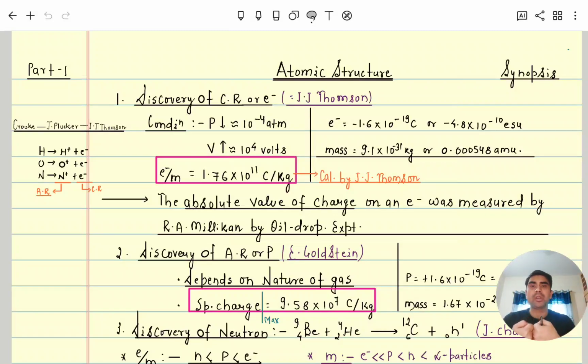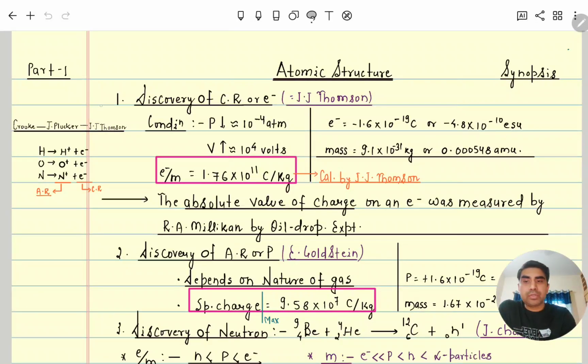Similarly here, by increasing voltage the particles have sufficient energy, and by decreasing pressure the number of gas molecules decreases. So the probability of effective head-on collision increases, and due to that the gas gets ionized and breaks into positive and negative ions.